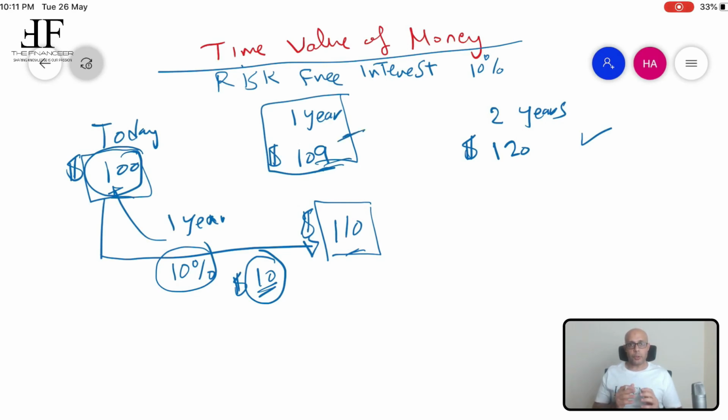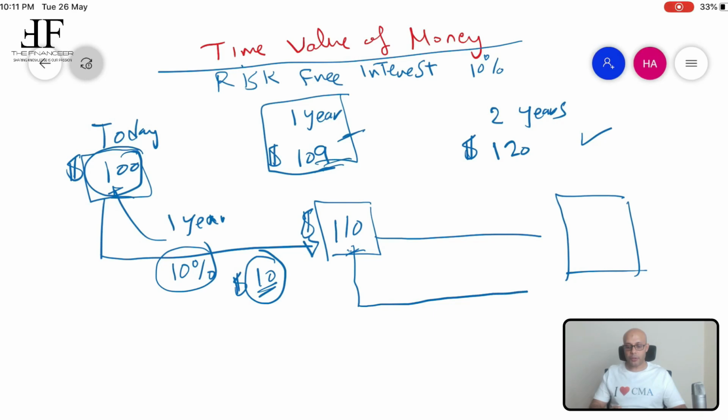Okay, now let's assume that you continued investing your money in the bank for 1 more year. The question here is how much money you are going to receive from the bank, all in all, including your $100, at the end of the second year. Definitely you are going to invest again. This $110 will be invested again in the bank for 1 more year, and the bank again will give you a 10% interest. Interest on which value?